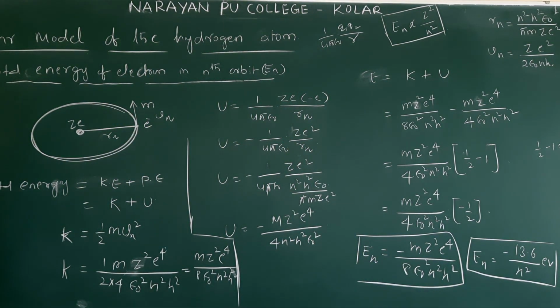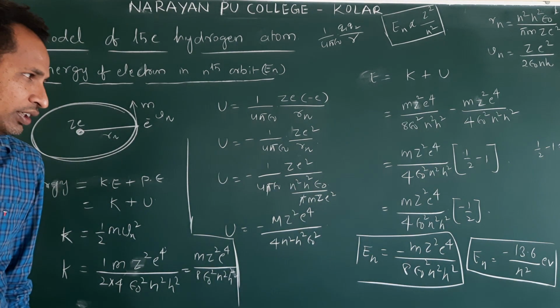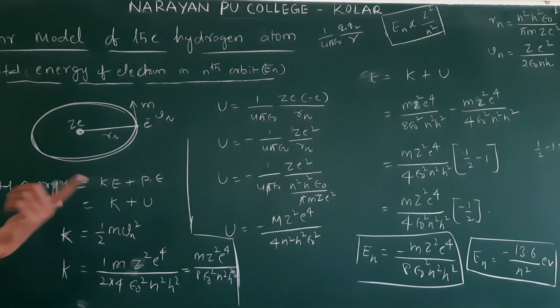This we call ionization energy. Excitation energy is different. Ionization means completely removing the electron from the stationary orbit, the innermost, which is close to the nucleus. The ionization energy of the electron in hydrogen atom is 13.6 eV, because n is equal to 1, the innermost orbit.